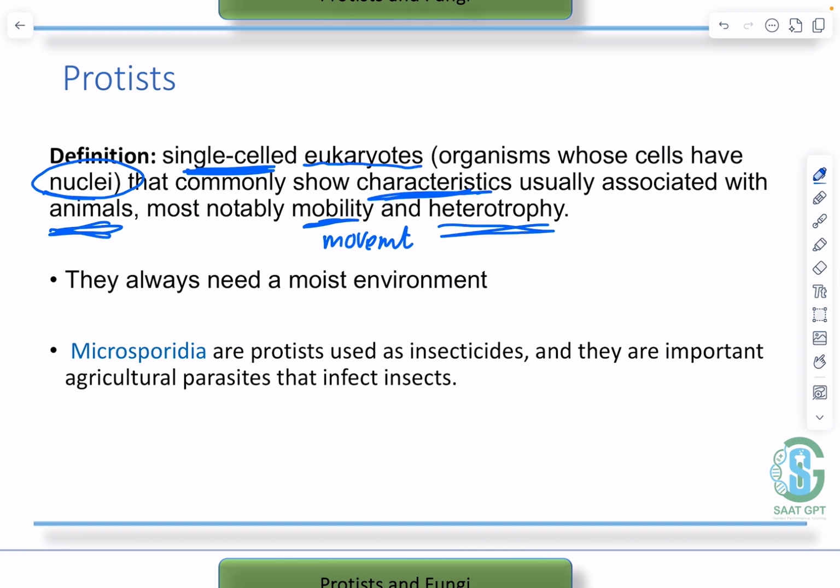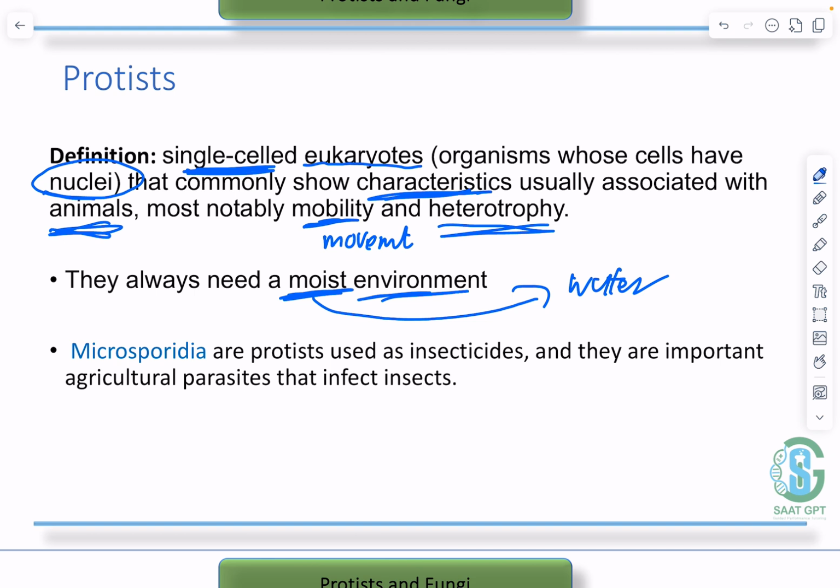They always need a moist environment, and this one is very important. I found this in the exams. They always need a moist environment, and moist means a watery environment, or an environment that contains water.